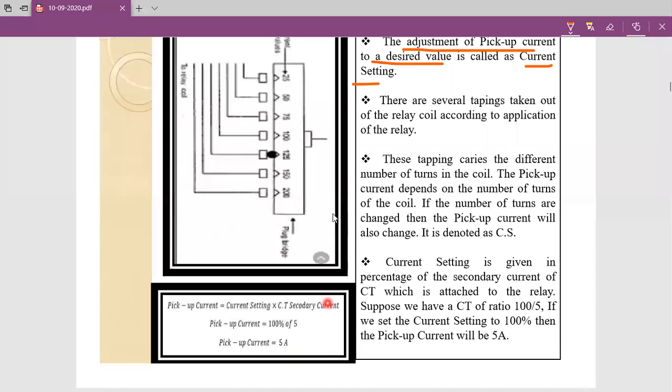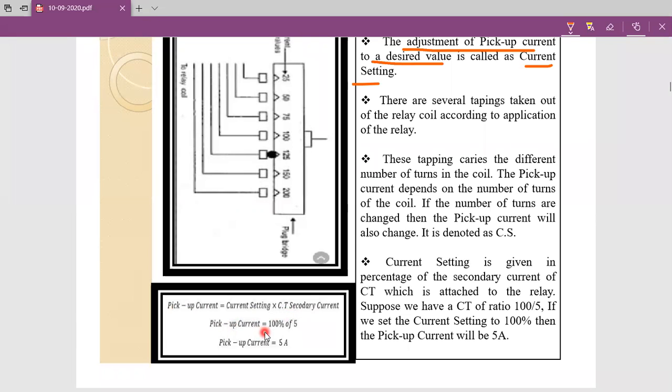There is one more case we can see. Suppose we choose current setting equal to 150%. At that time, pickup current is equal to current setting times the secondary current of the current transformer.